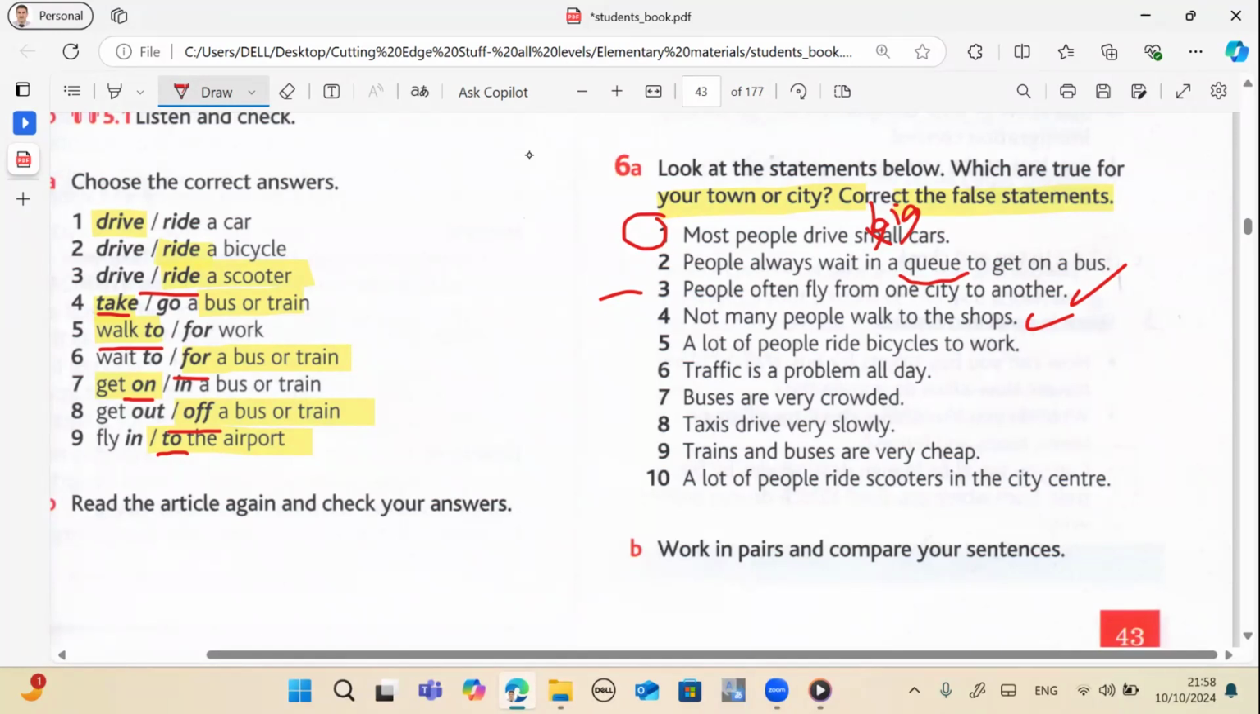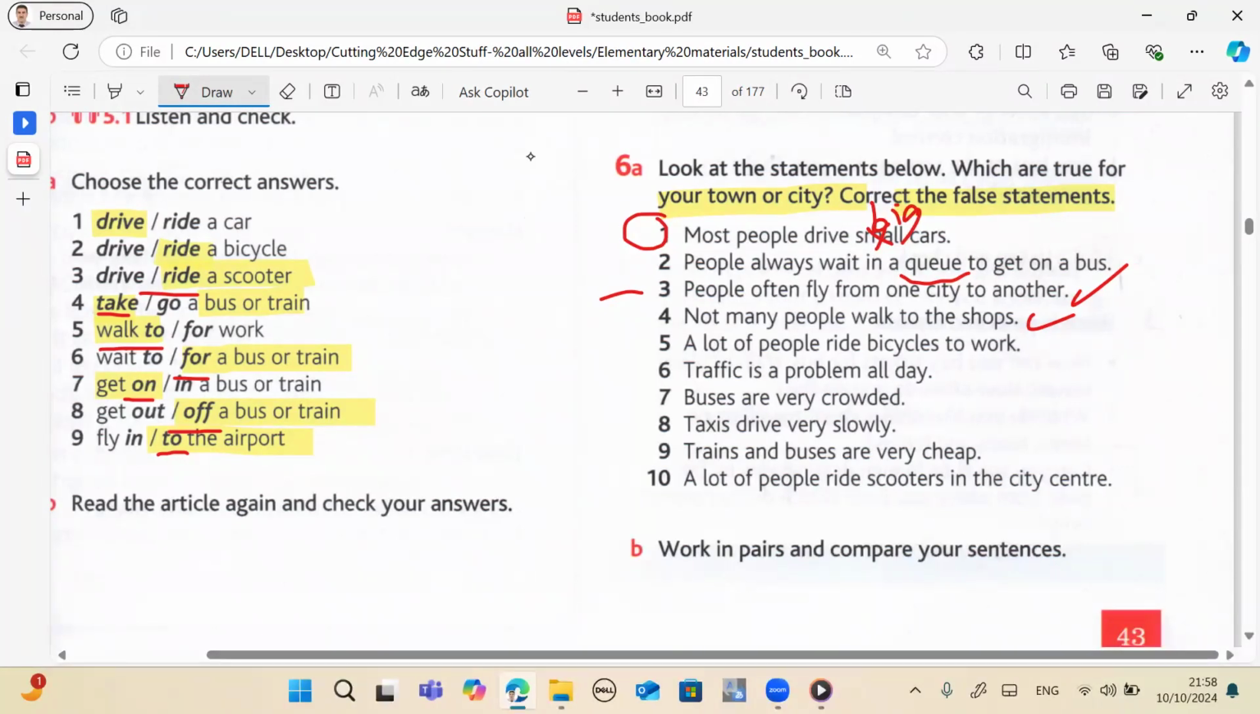Type 5. A lot of people ride bicycles to work. False. Yes, not true. You can say a lot of people don't ride, or few people ride bicycles to work.